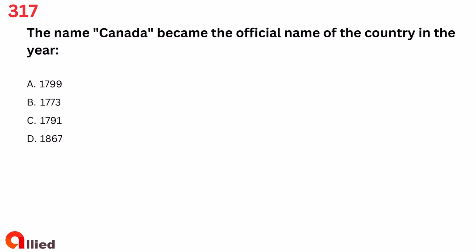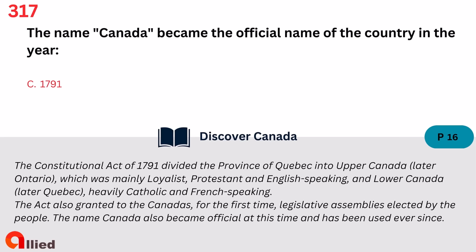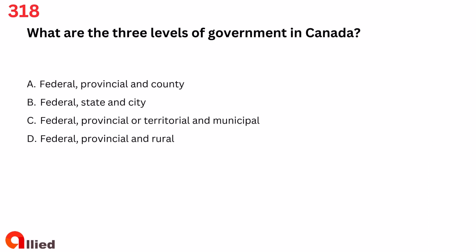Question 317. The name Canada became the official name of the country in the year? A. 1799. B. 1773. C. 1791. D. 1867. The answer is C. 1791.